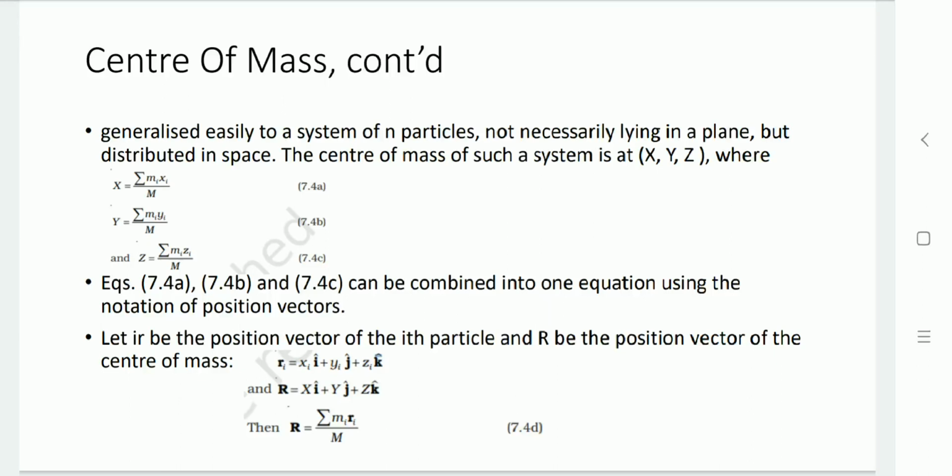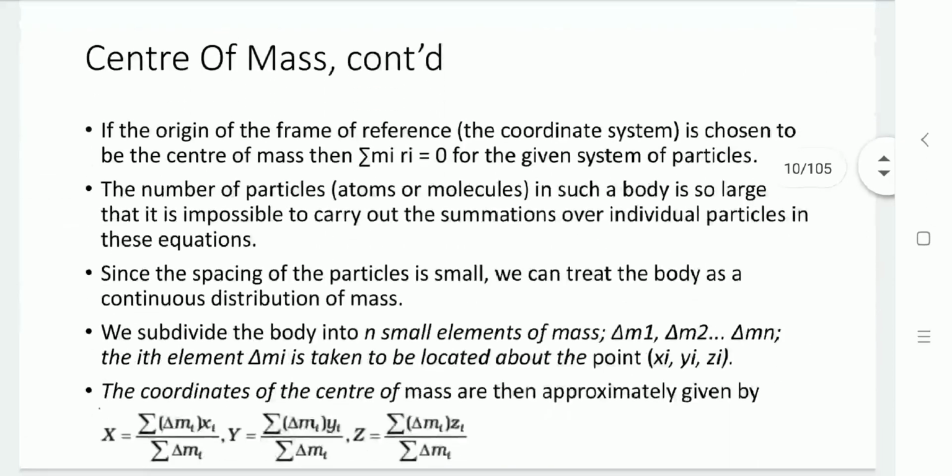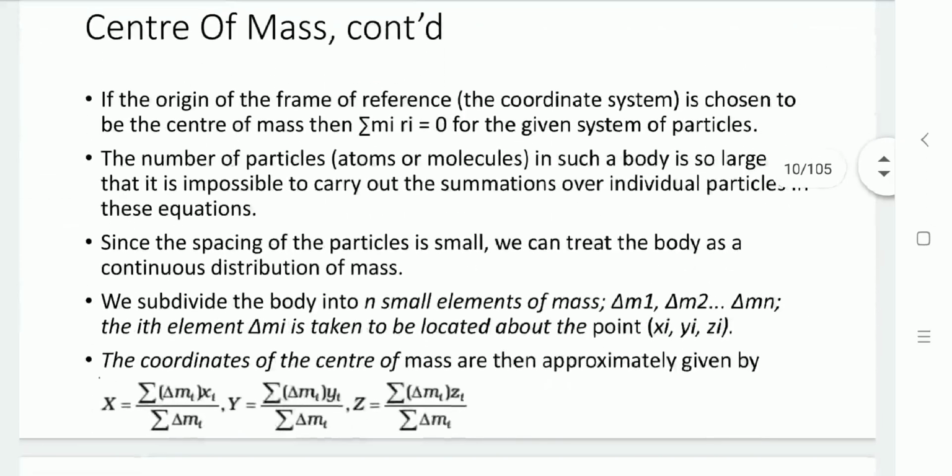The generalized equation is capital R equals the summation of mi ri divided by capital M. If the origin of the frame of reference is chosen to be the center of mass, then the summation of mi ri equals 0 for the system of particles. In a rigid body, the number of particles is so large that it is impossible to carry out this summation.